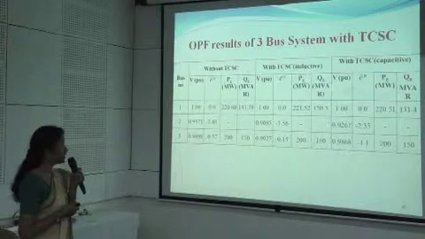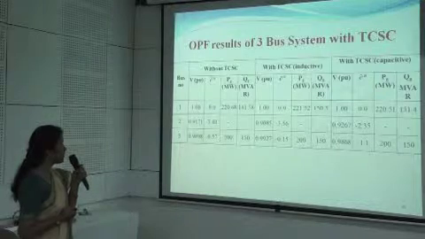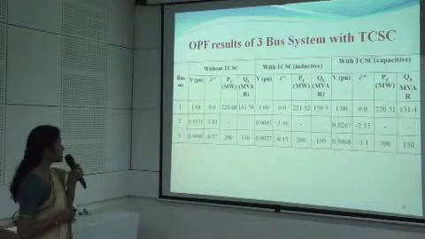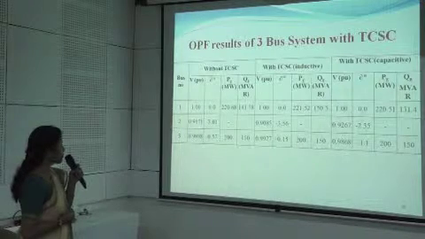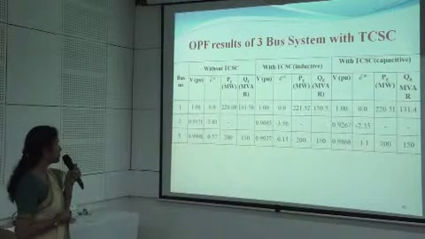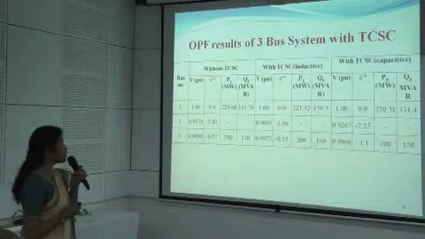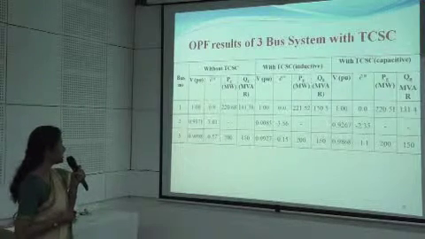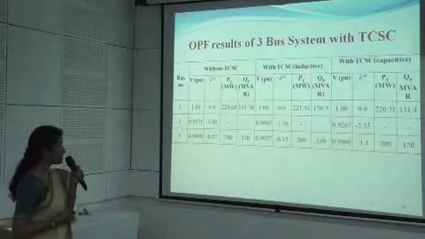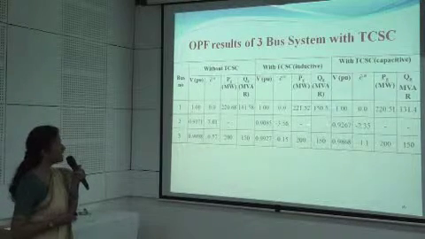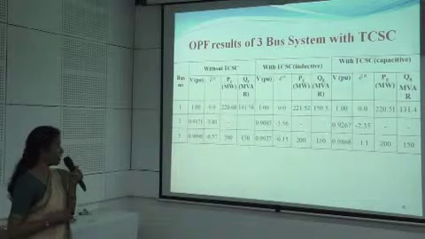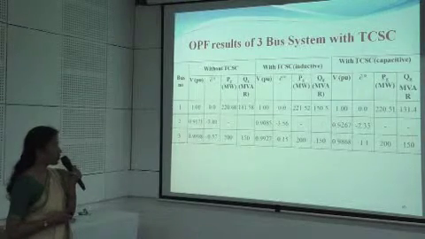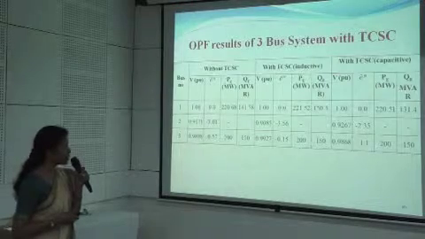The various values of V, delta, P and Q have been found as given in this table, where at bus number 2 the voltage and the angle are 0.9171 at an angle of this. But using this TCSC to be inductive in nature, the voltage becomes 0.9085 at an angle of minus 3 point this, and with the capacitive value of the TCSC, the voltage and angle become 0.9267 at an angle of minus 2.35.